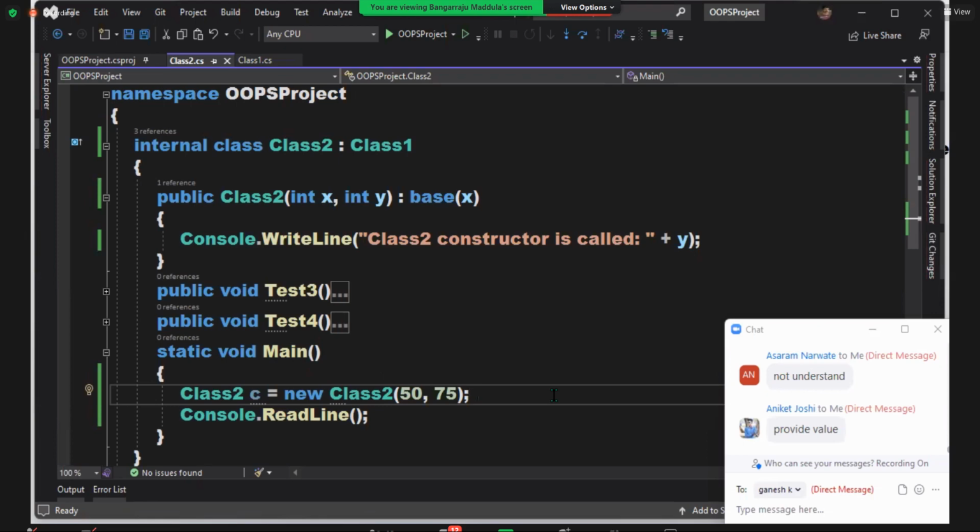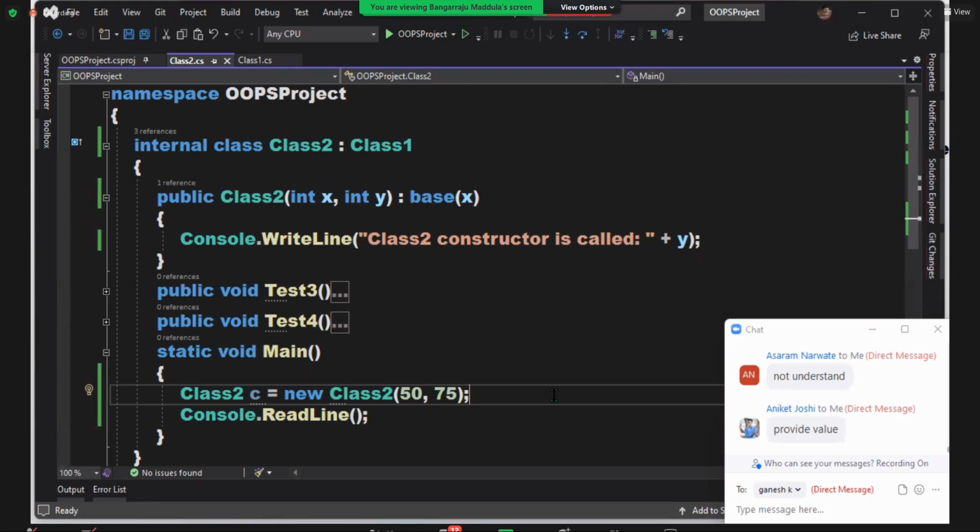Now see, tomorrow I'm defining class 3 under class 2. Now class 3 is responsible to send 2 values to class 2. Class 3 is responsible to send how many values to class 2? 2 values. Now in that, class 2 is responsible in sending 1 value to class 1. Are you clearer or not?